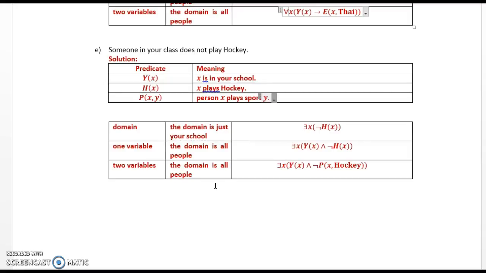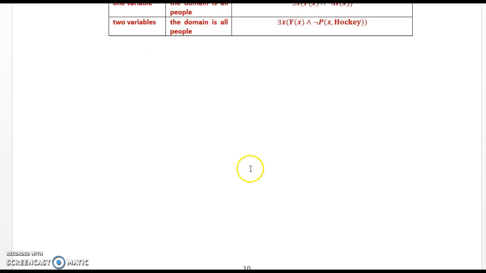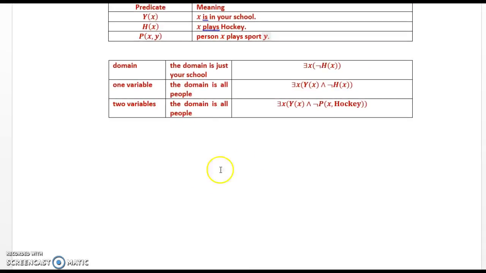The domain is all people: there exists x, Y(x) and not H(x). The domain is all people: there exists x, Y(x) and not P(x, hockey). And that concludes our lecture.